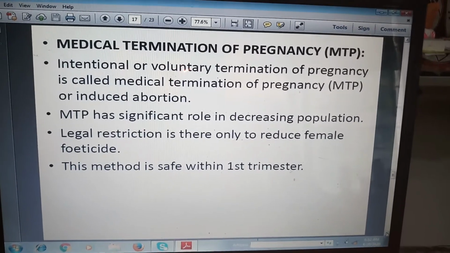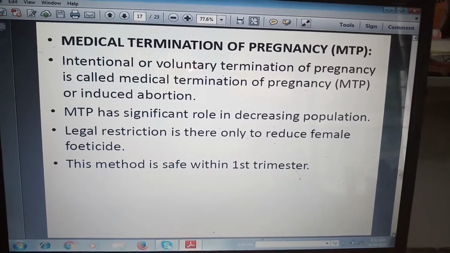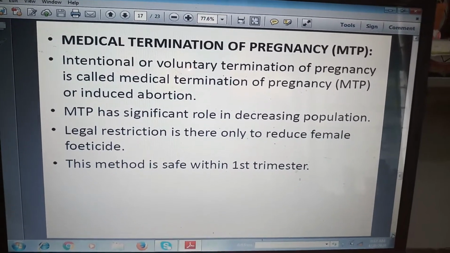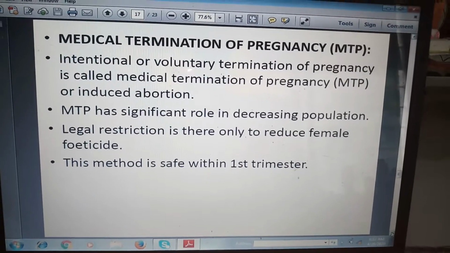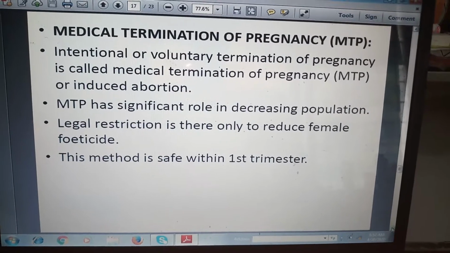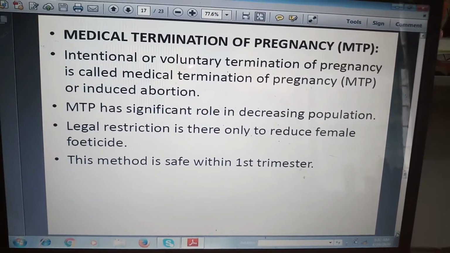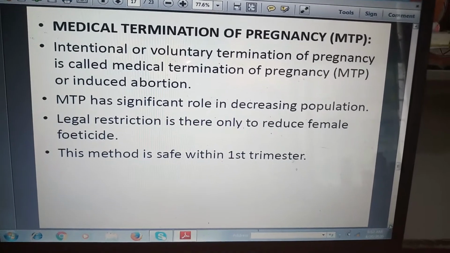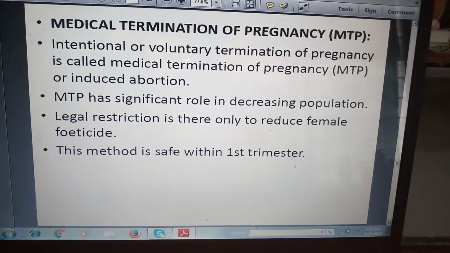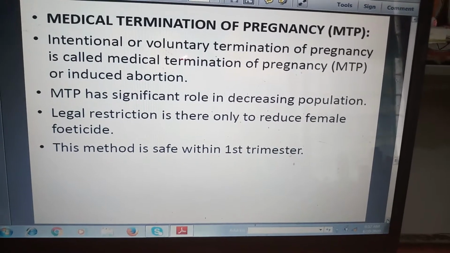The common term for MTP is abortion. It means the pregnancy is removed outside the body. If a woman gets pregnant, she can remove her pregnancy with MTP.